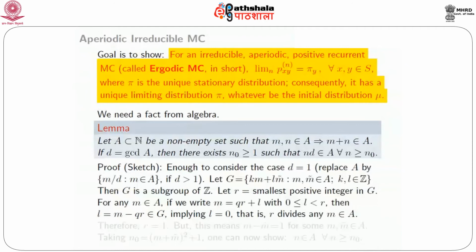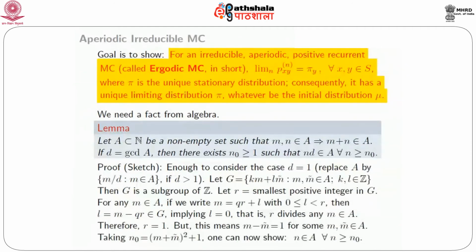Why? Because l is supposed to be strictly smaller than R and non-negative. So if l is positive, then l would have been a positive number strictly smaller than R, which belongs to G. But that's impossible because R is chosen to be the smallest positive integer in G. So the only thing that's possible is l is 0, which means that R divides m. So that means that this R as we defined divides every m in A. But then the GCD of A has been assumed to be 1, so that means R is 1.